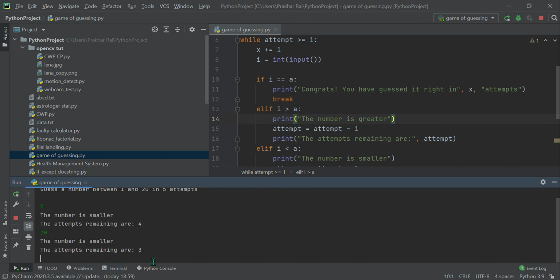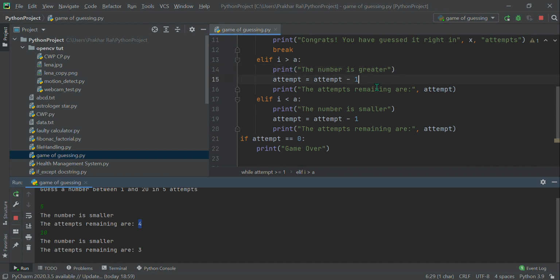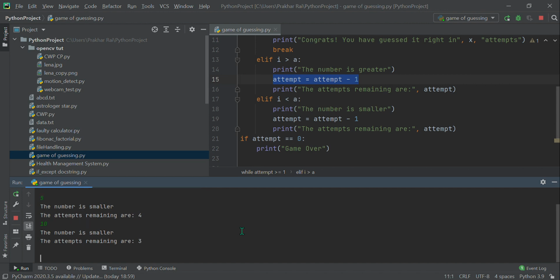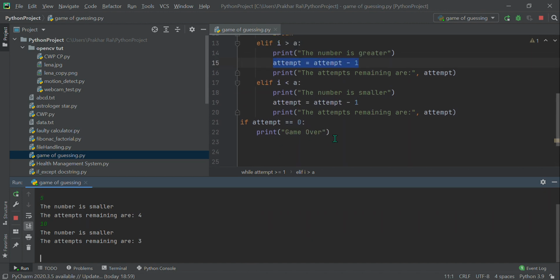Great. The attempts remaining are 3 now. So it is decrementing by 1. The statement which I have written here, that's the meaning of this. And let's keep on entering wrong values to check whether the game gets over or not.